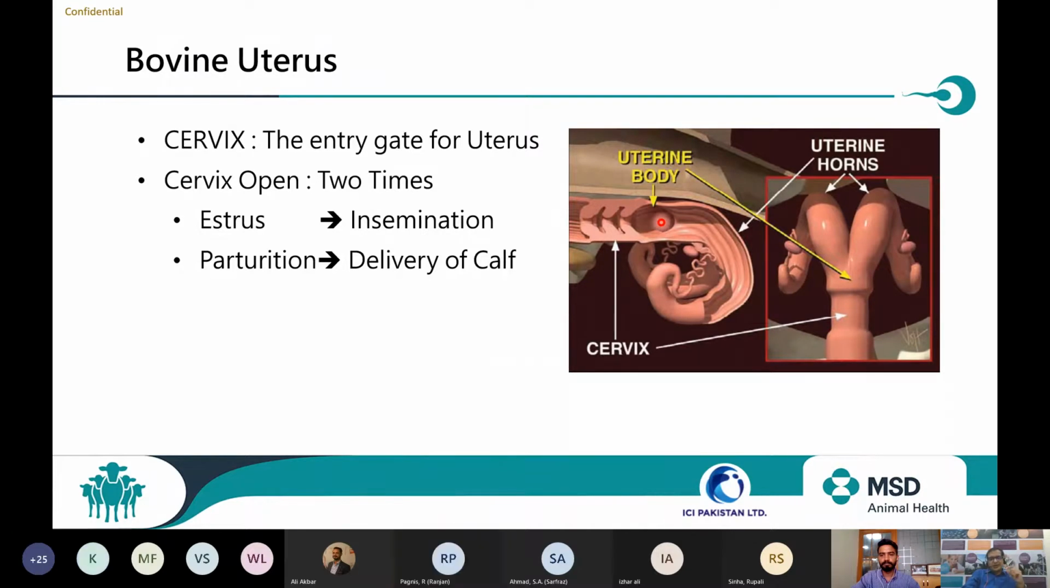Now nature created a very beautiful system. It's a perfectly maintained system. The cervix opens only two times. There are two events when the cervix is open. One is at the time of estrus. The second is at the time of parturition, when the animal delivers, or when we inseminate the animal. And at both events, nature makes a perfect system to control the infection. How?